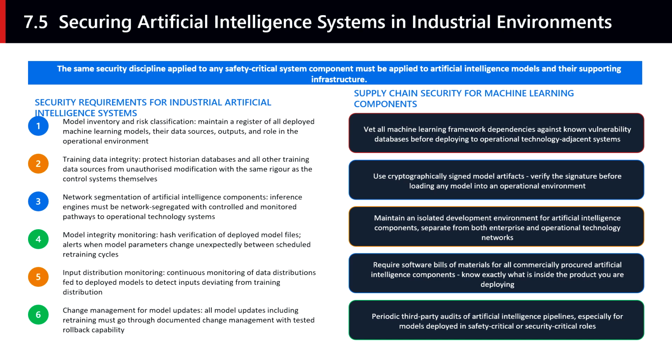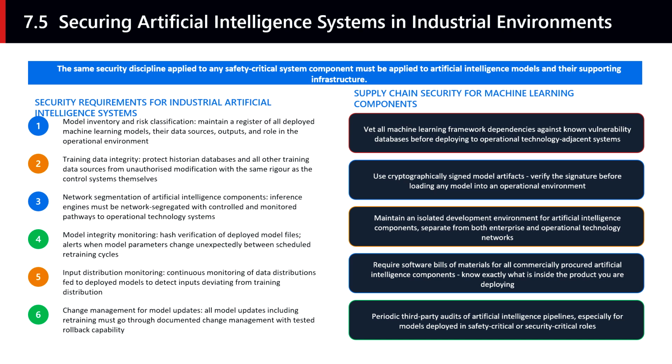Training data integrity is an area that receives very little attention in current industrial cybersecurity programs, largely because organizations have not yet connected the protection of historian databases to the integrity of the machine learning models trained on them. The historian database needs to be treated as a security-critical asset, not merely an operational one. Unauthorized modification of historian data is not just a data quality problem. It is a potential attack on every model that uses that data.